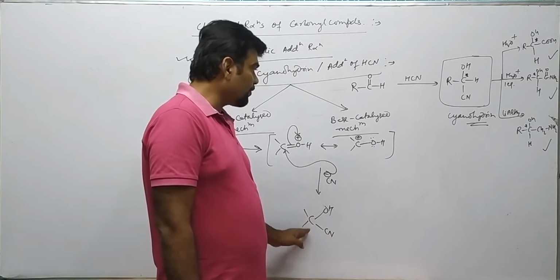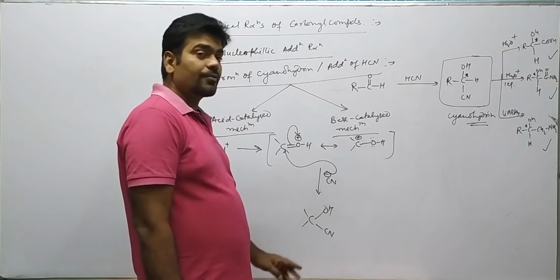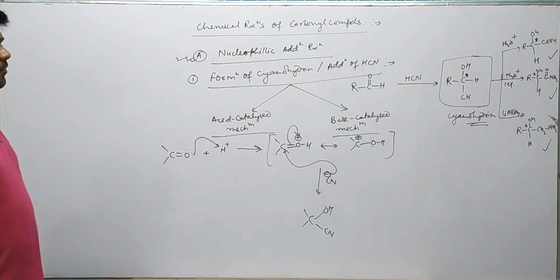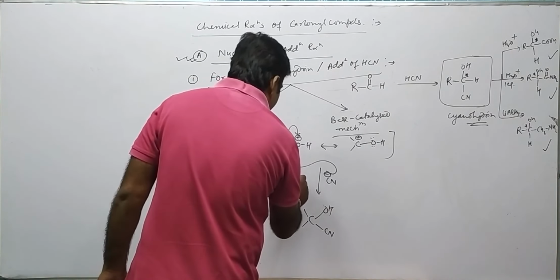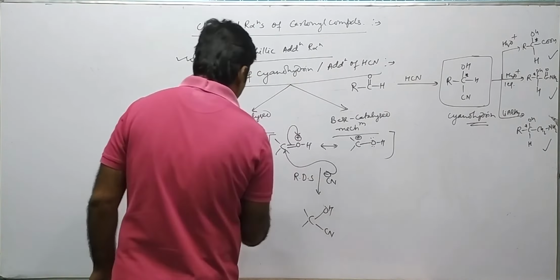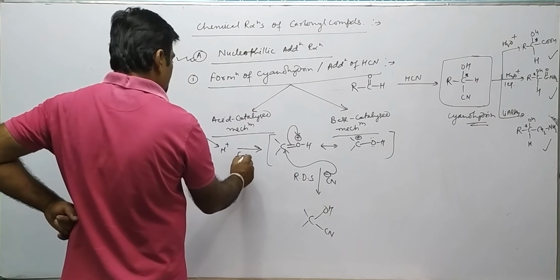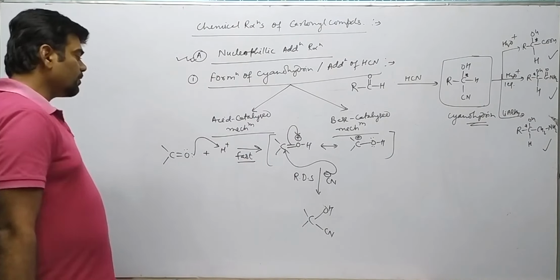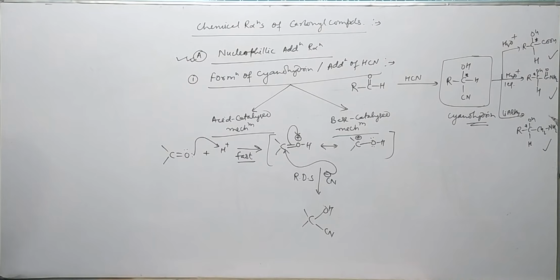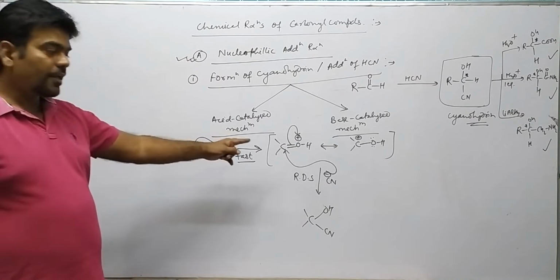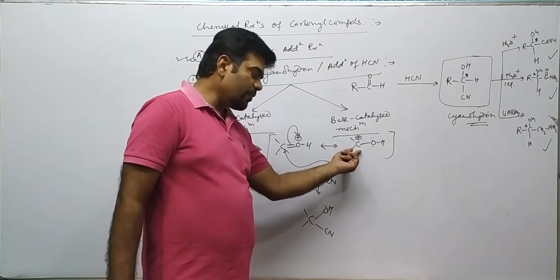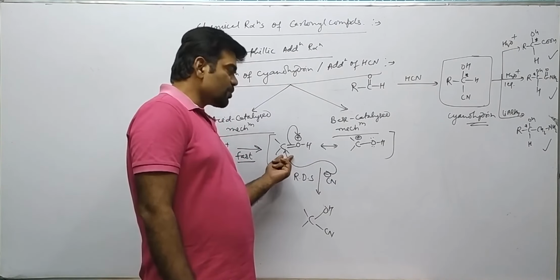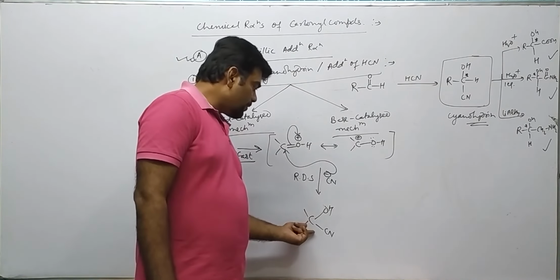Therefore this reaction is a nucleophilic addition reaction. In the fast step there is protonation, acceptance of H plus, forming C double bond OH plus, so the electrophilicity of carbon increases, and the nucleophile approaches this electrophilic carbon forming this compound.